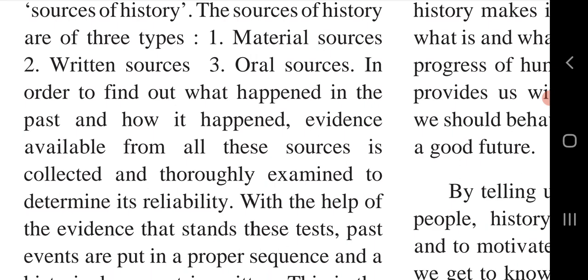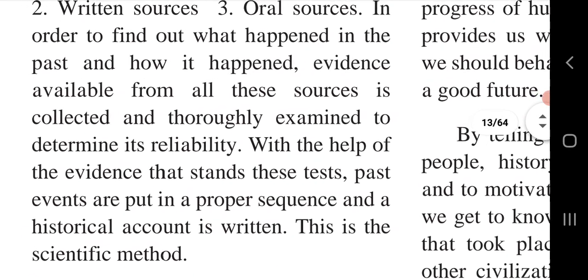In written sources: inscriptions, copper plates, books, manuscripts. Under oral sources: traditional stories, traditional songs. These are the sources of history. So past events are put in a proper sequence and a historical account is written. This is the method of writing history.